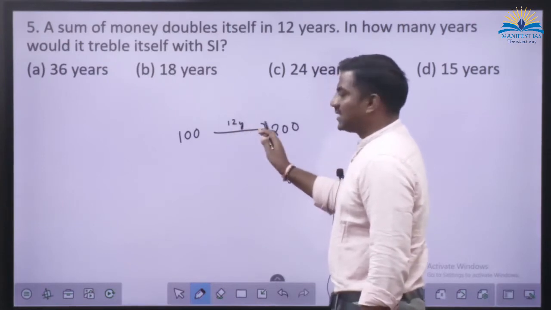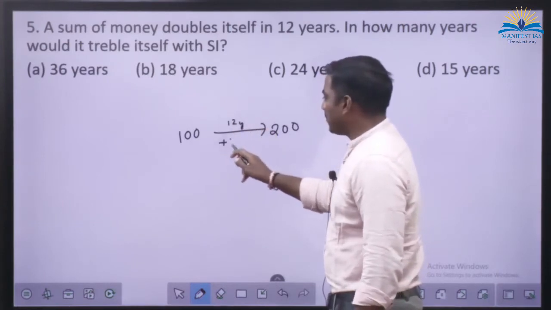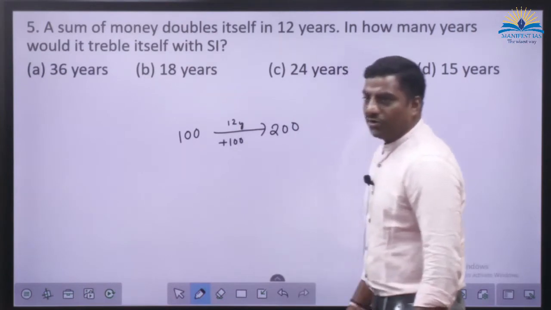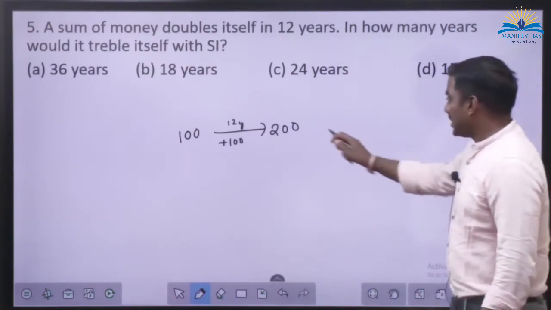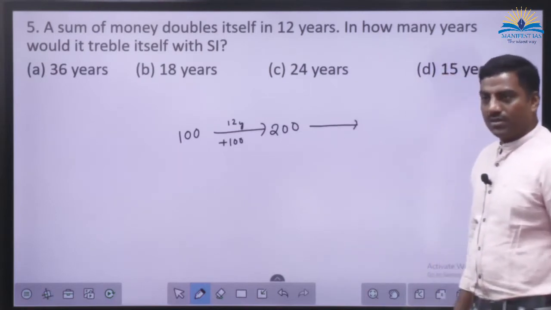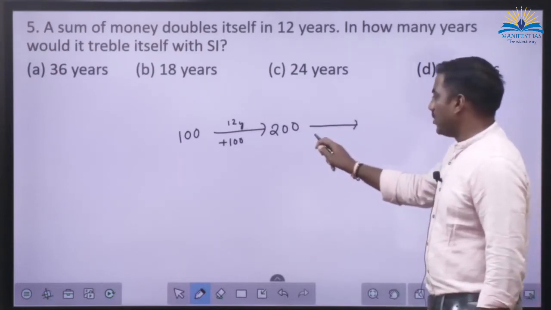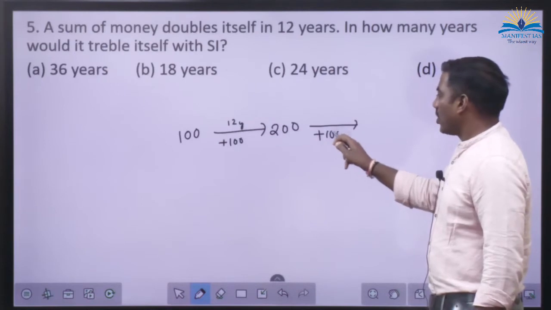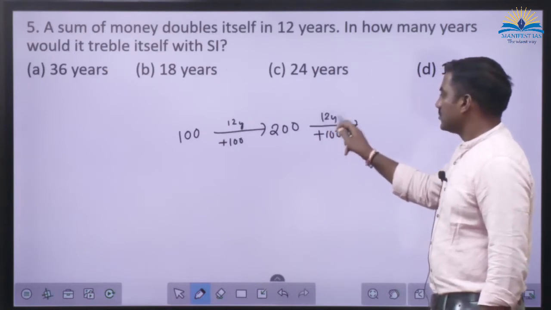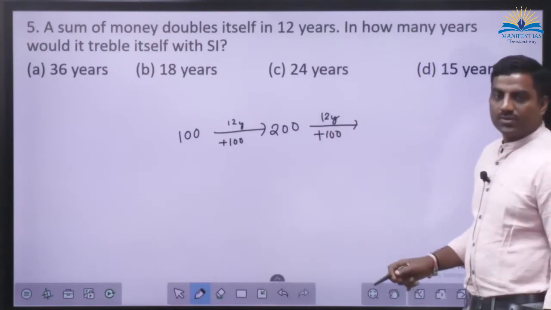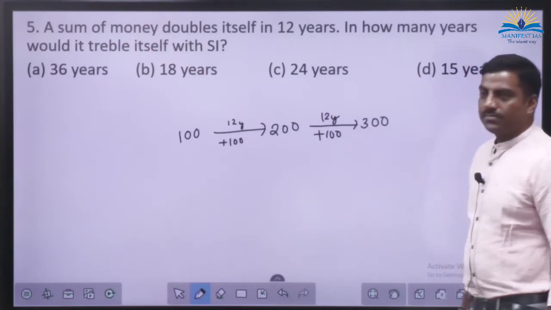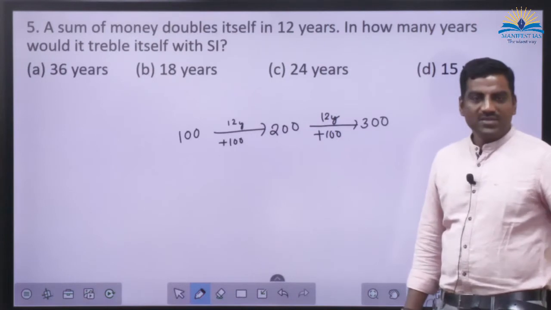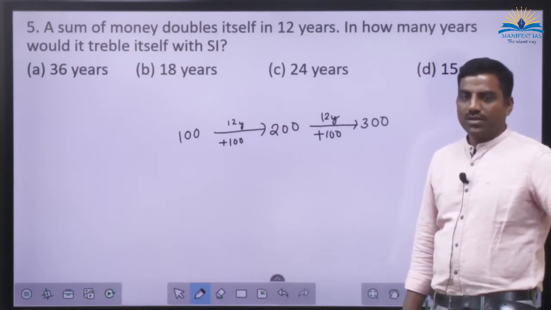Whatever the process that happens, that process is addition of 100 rupees in 12 years. So the same thing will replicate even for the next time period. I am adding 100 here for how many years? 12 years. How much? Done? Yes? No problem?